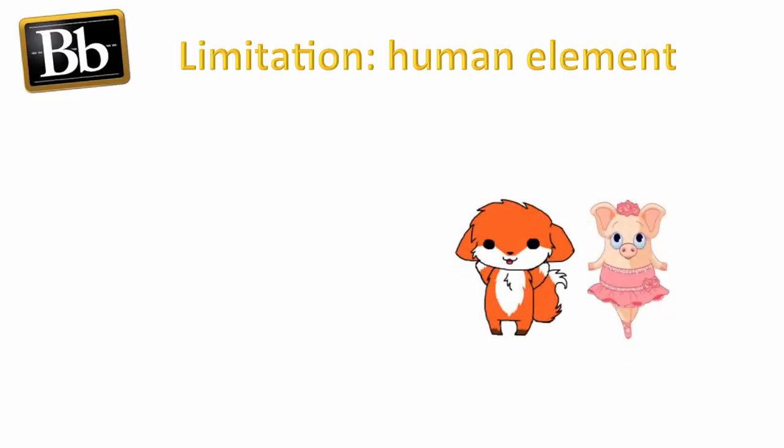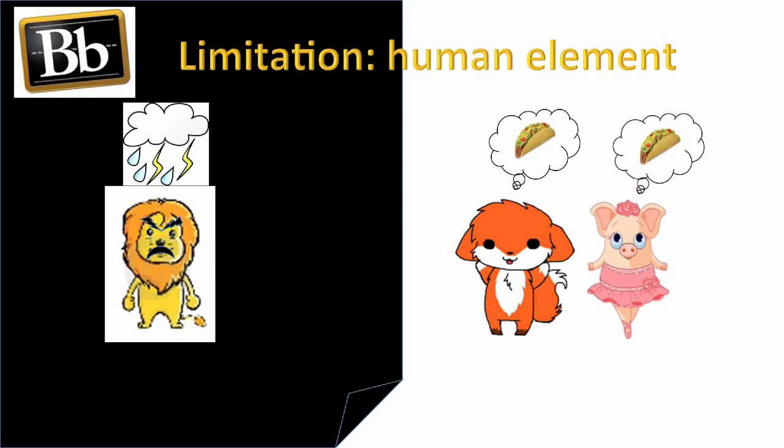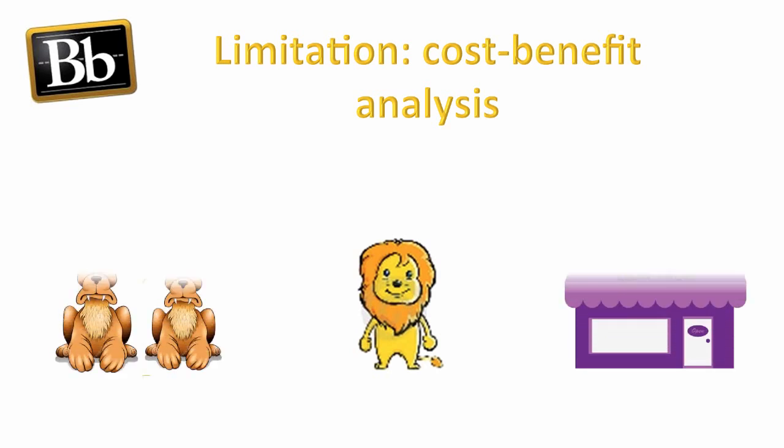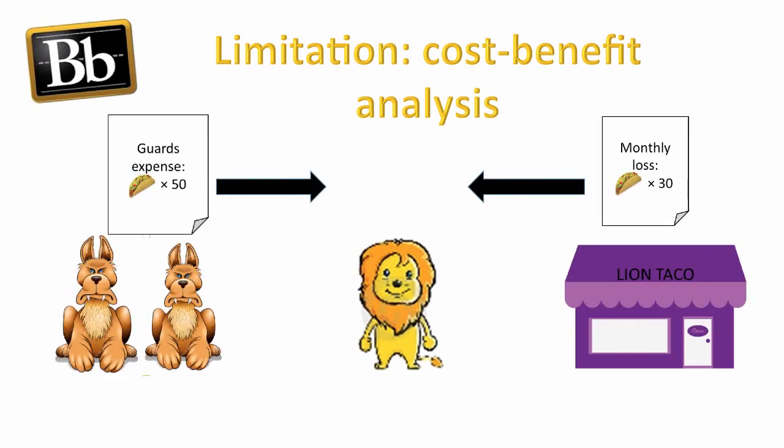One reason is human element, and perhaps animal element to be more appropriate. Taco is highly desired asset that both fox and pig can finish a taco within seconds. Of course there are tacos missing. The other reason is cost-benefit analysis. For example, Lion has to consider the monthly taco loss is 30, while hiring 2 dog guards will cost 50 tacos, so it's not a good idea.